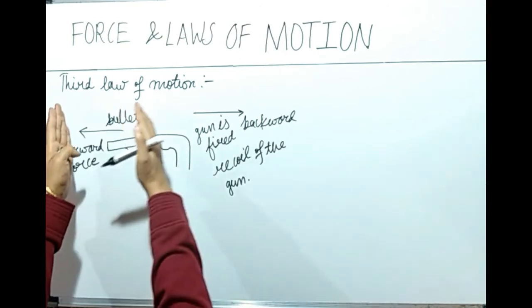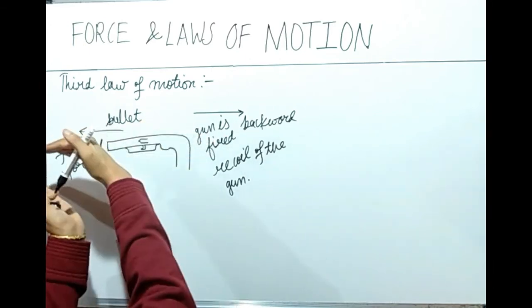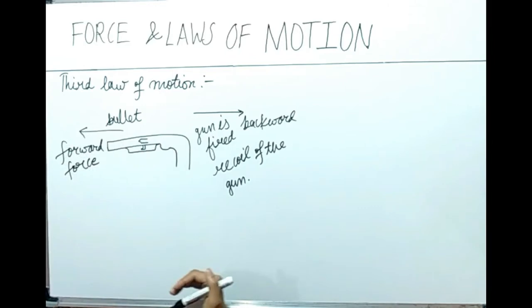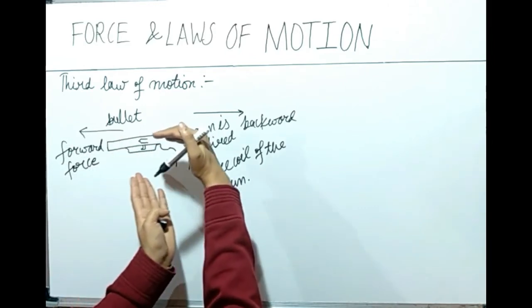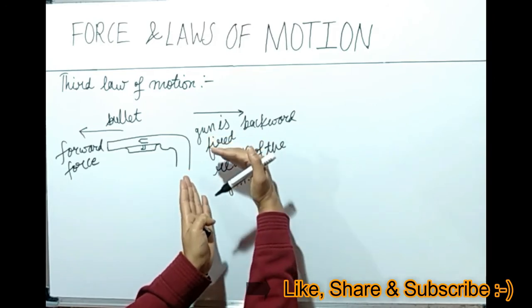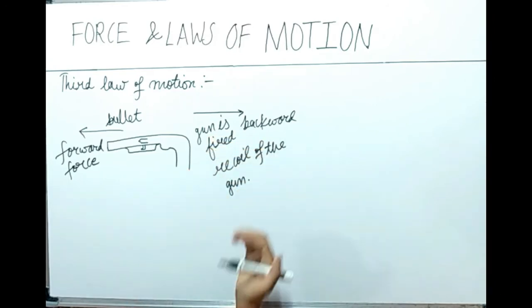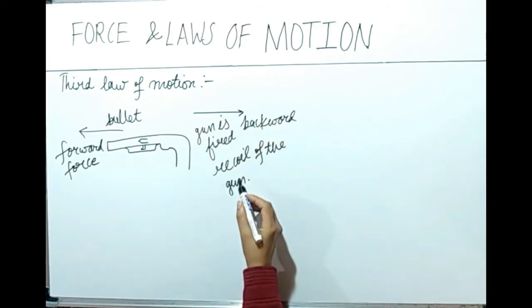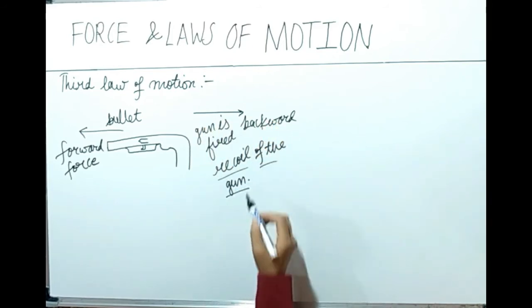So what is the third law of motion? To every action there is an equal and opposite reaction. The bullet is moving in the forward direction and it is applying force on the gun in the backward direction, and the magnitude of the force is equal and opposite. So a jerk is felt on the shoulder of the person, and that is called recoil of the gun.